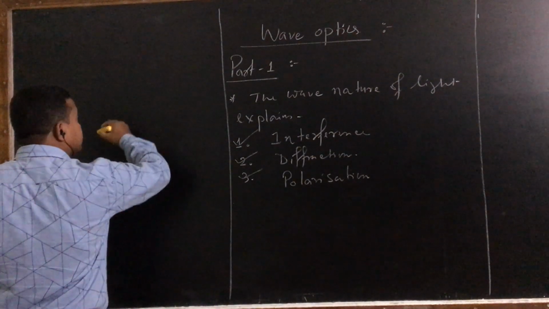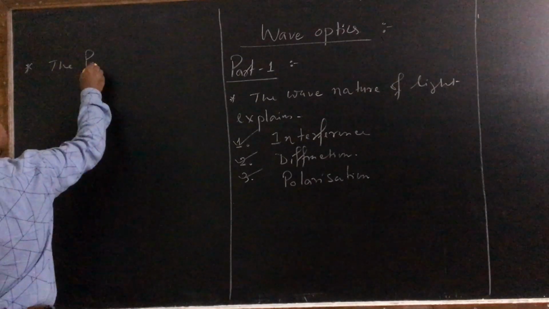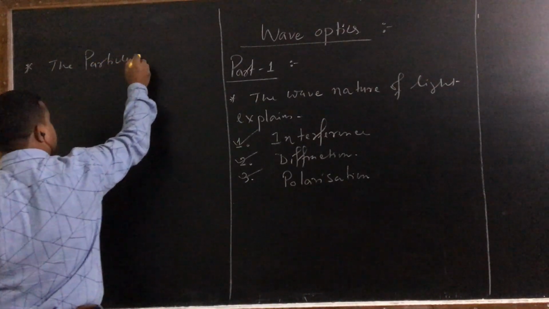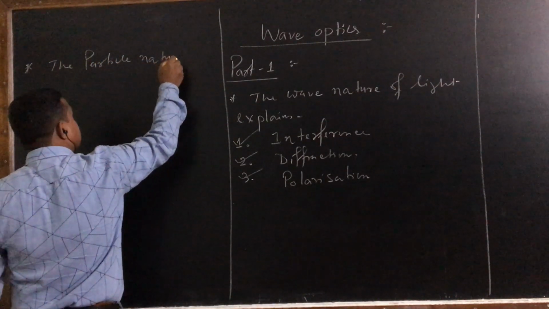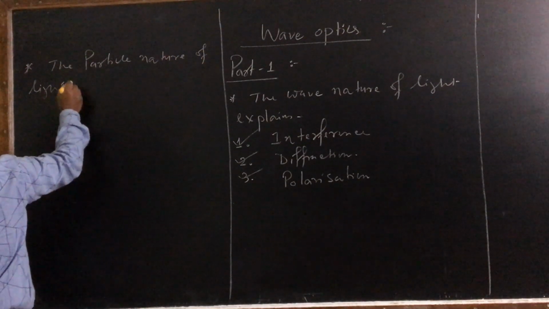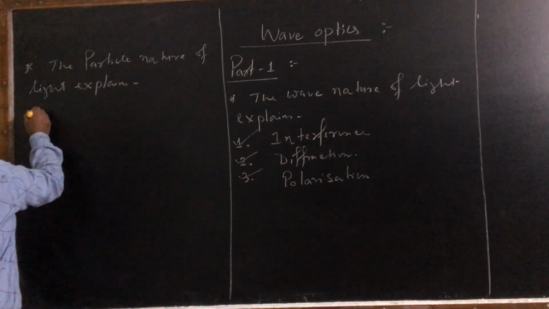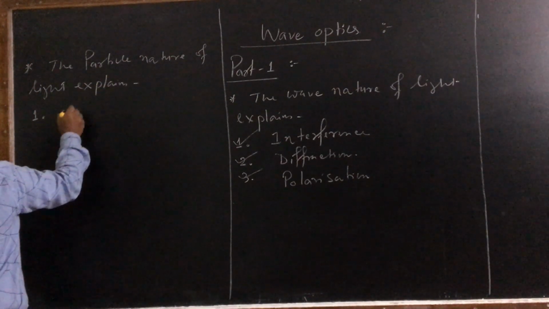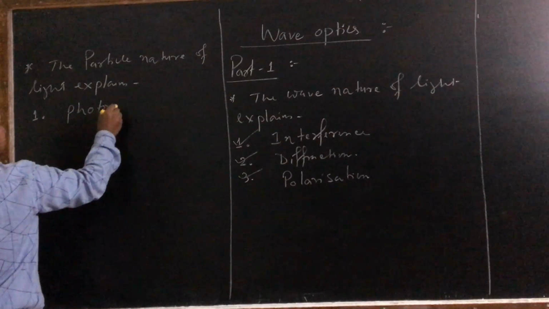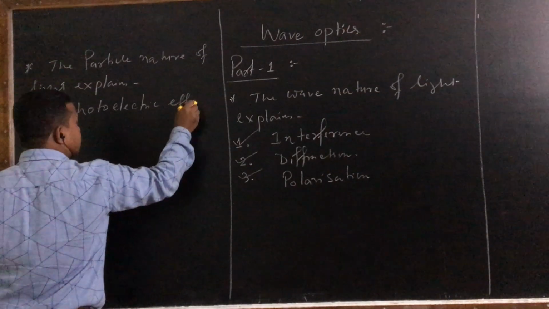Then secondly, the particle nature of light explains two things. One is the photoelectric effect.